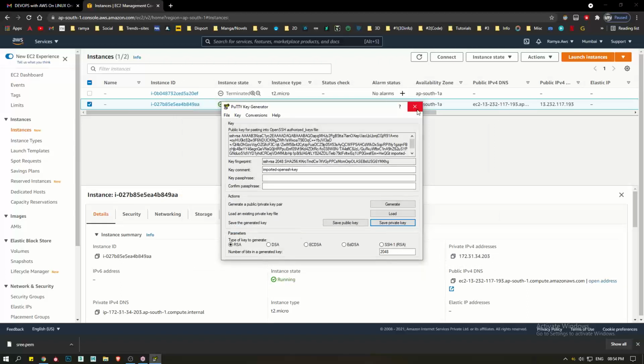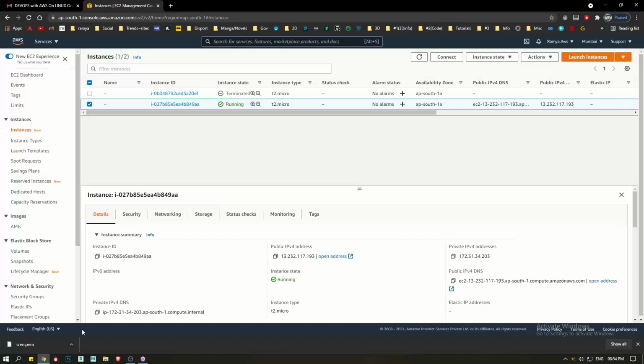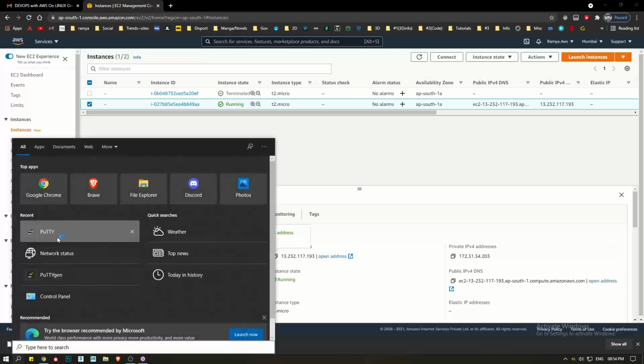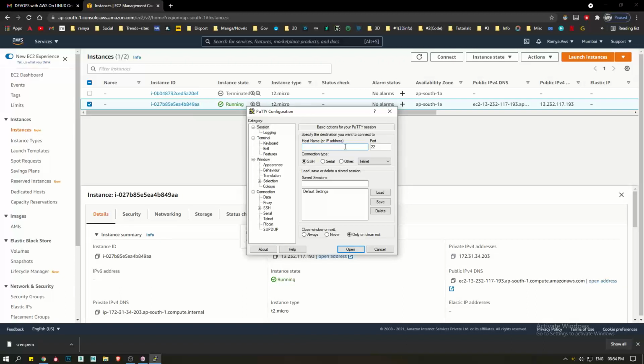Now close it. That's it, guys. I'm ready to log in to my Linux box now. Copy the IP address. Open Putty on your laptop and paste it.